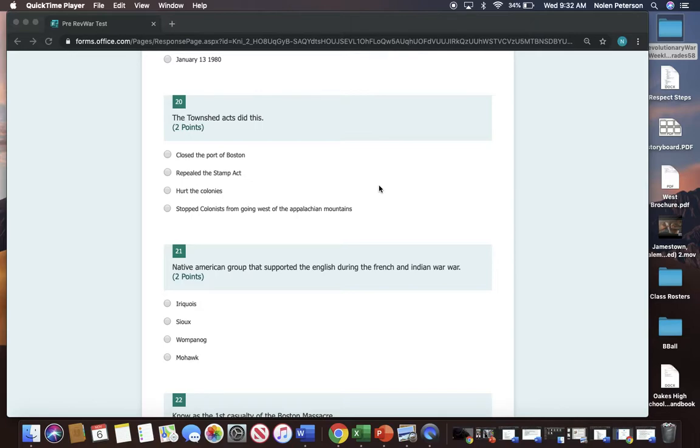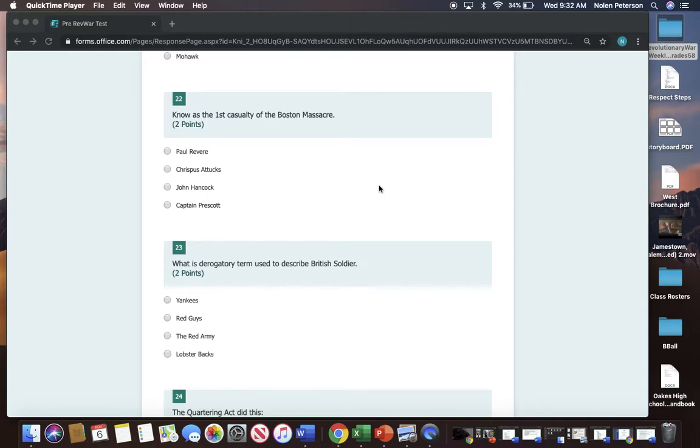Number 21. Native American group that supported the English during the French and Indian War. The Iroquois, the Sioux, the Wampanoag, or the Mohawk. 22. It should say known as the first casualty of the Boston Massacre. Paul Revere, Crispus Attucks, John Hancock, Captain Prescott. 23. This is a derogatory term used to describe a British soldier. Derogatory means bad. Yankees, red guys, the Red Army, lobsterbacks.